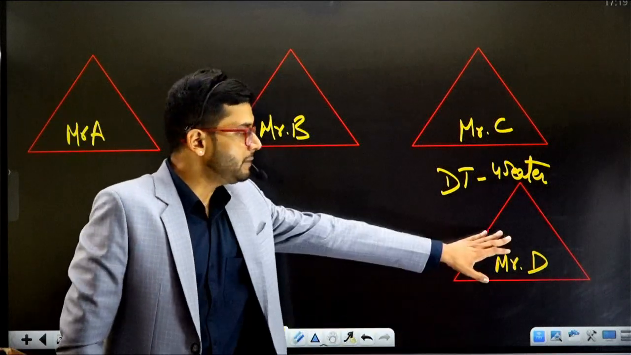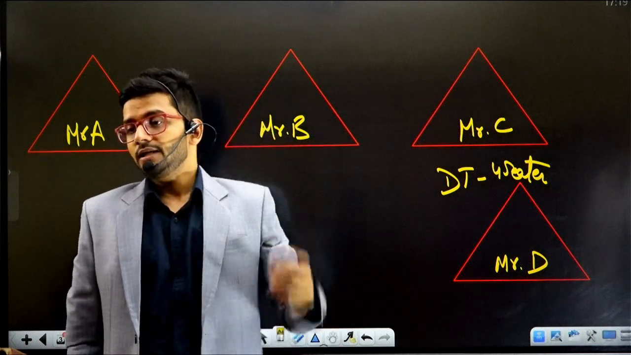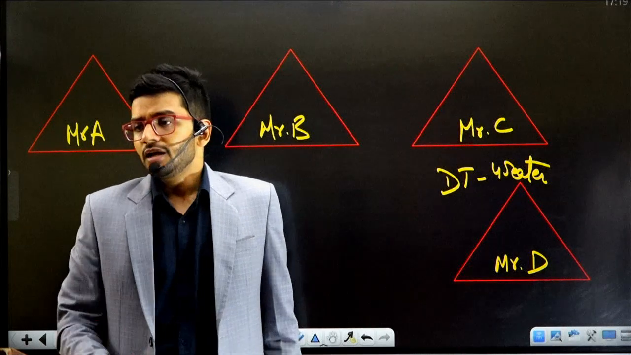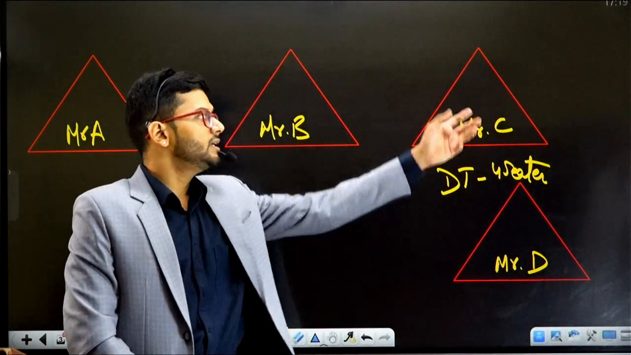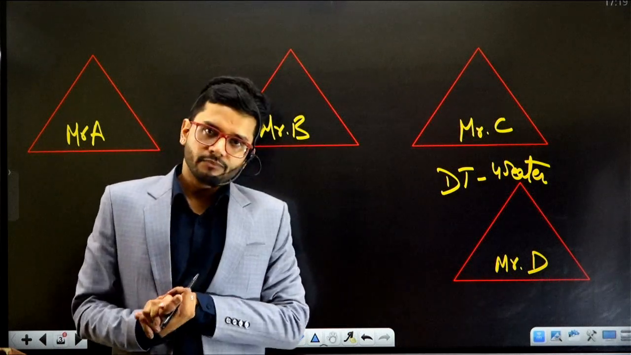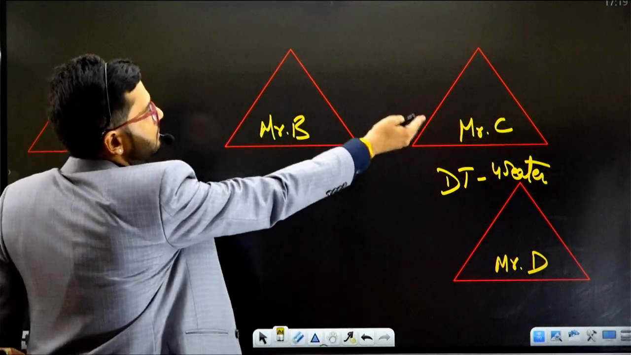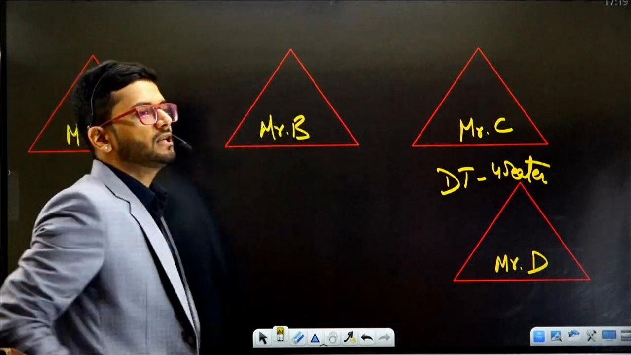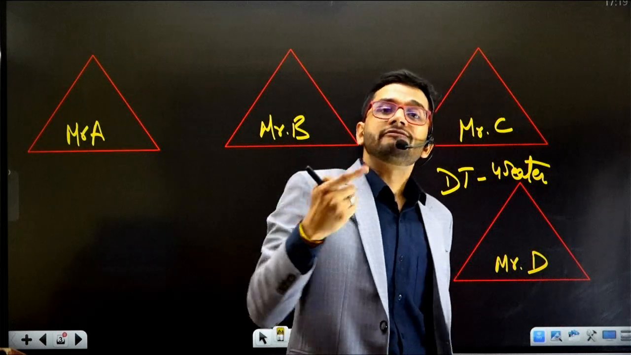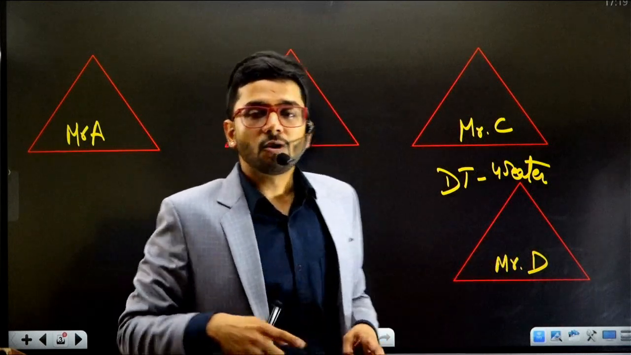He places an order to a shopkeeper. Mr. C is a shopkeeper in, say, Rajasthan. He would provide the dining table to Mr. D. So Mr. D orders a dining table to Mr. C. Mr. C in turn will place an order on to Mr. B, and Mr. B will actually manufacture the dining table for Mr. C, for Mr. D.